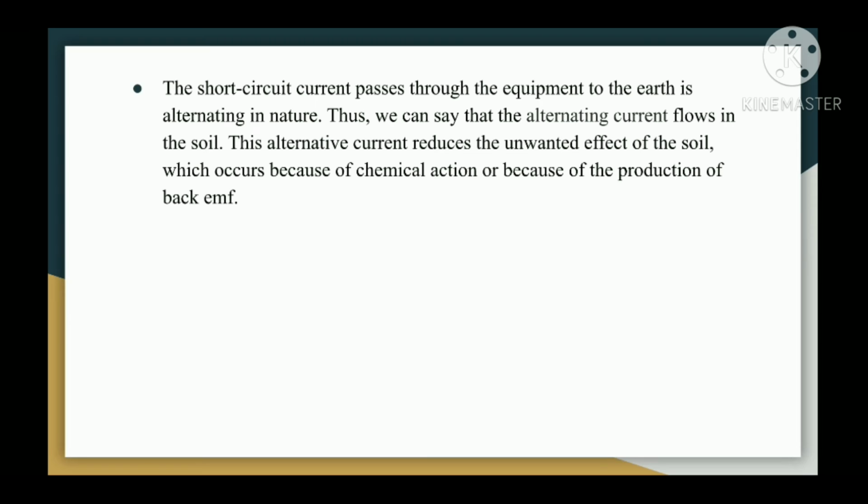The short circuit current that passes through the equipment to the earth is alternating in nature. Thus, we can see that the alternating current flows in the soil. This alternating current reduces the unwanted effect of the soil, which occurs because of the chemical action or because of the production of back EMF.